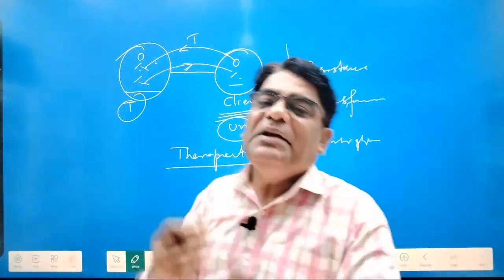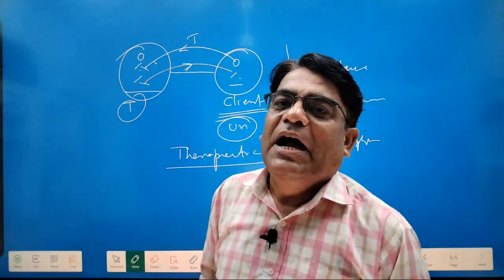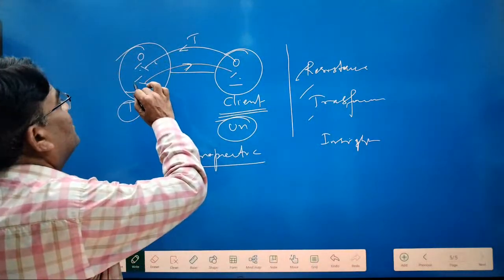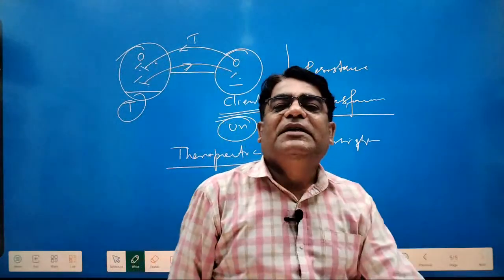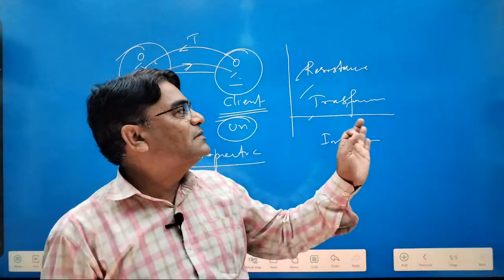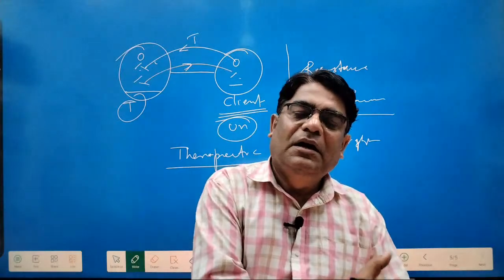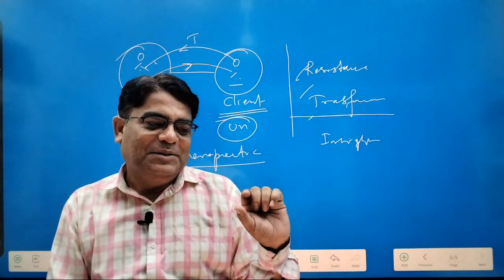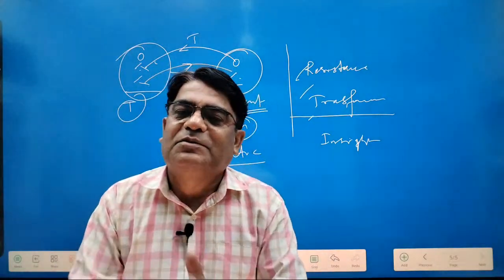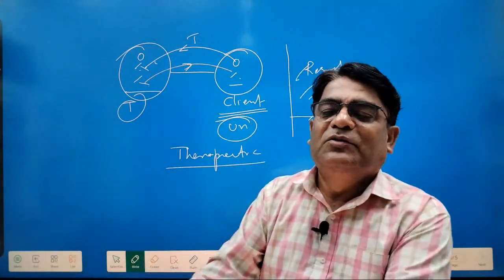So the person may be defensive, may be reactive, and all the reactions that go from the therapist's side to the client's side are called countertransference. And transference is a key development in understanding where the root cause of the problem is, what the problematic things were during psychosexual development, and why the person is using so many defenses.